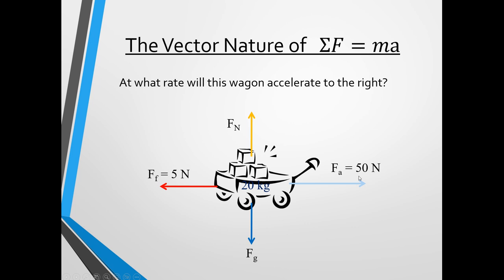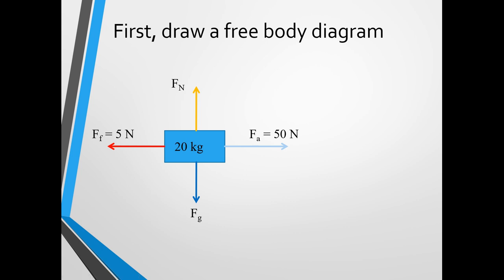There's an applied force of 50 newtons pulling it to the right, and that is resisted by a frictional force, represented by Ff, of 5 newtons holding it back to the left. So if we draw this in a free body diagram, we'll have the following picture. A free body diagram always draws the object and its mass, and then has vector arrows showing the different forces on it. So here we have the normal force pushing up, which is counteracted by gravity pulling down. We have the applied force of 50 newtons to the right, and the frictional force of 5 newtons to the left.